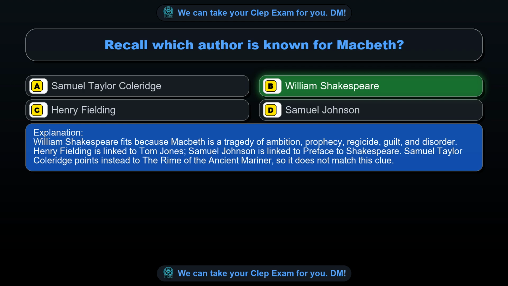Henry Fielding is linked to Tom Jones. Samuel Johnson is linked to Preface to Shakespeare. Samuel Taylor Coleridge points instead to The Rime of the Ancient Mariner, so it does not match this clue.